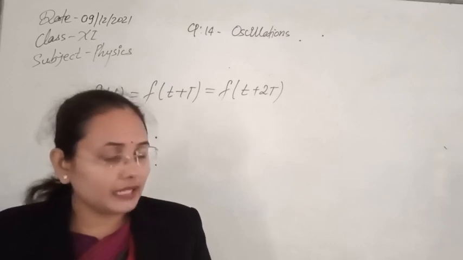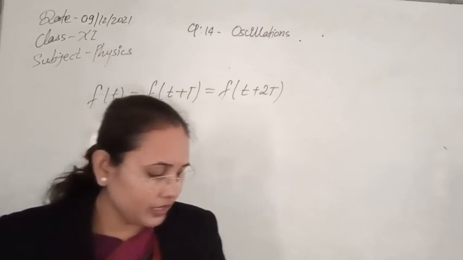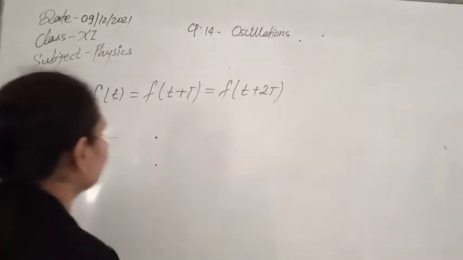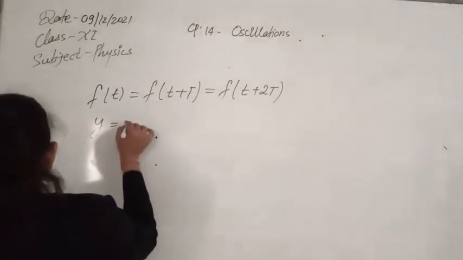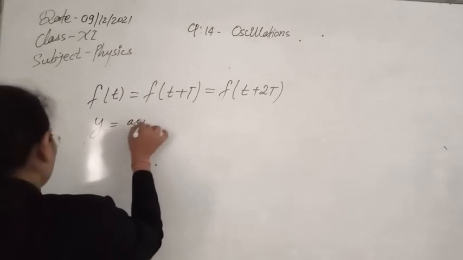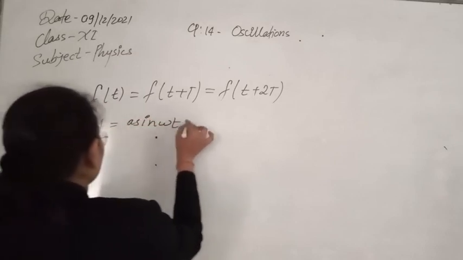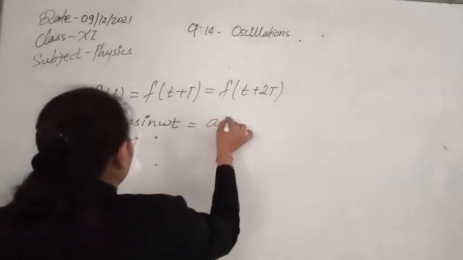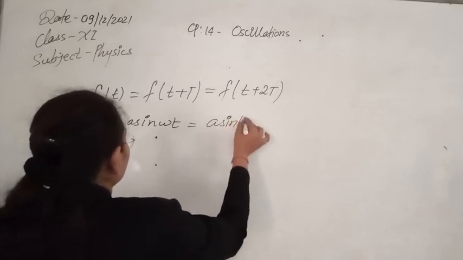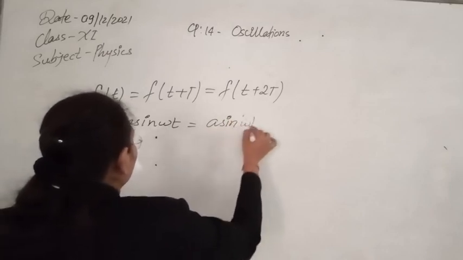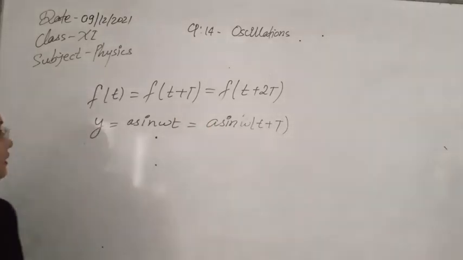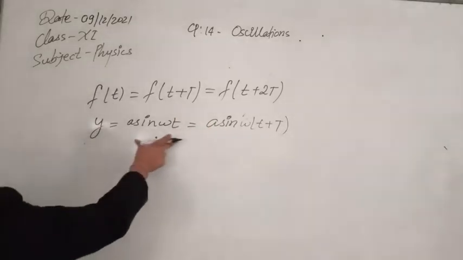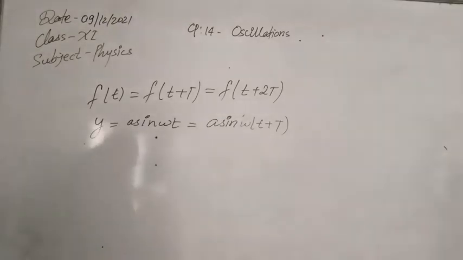So if capital T is the time period of the periodic motion, then for periodic motion we can use a sine or cosine function, as y is equal to a sin omega t, and that is also written as y is equal to a sin omega (t plus T), so that it is periodic in nature.